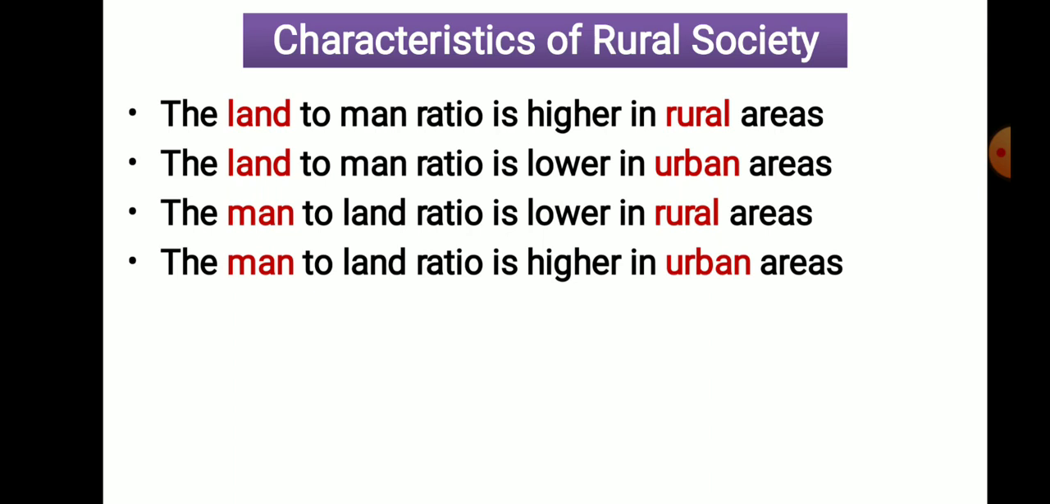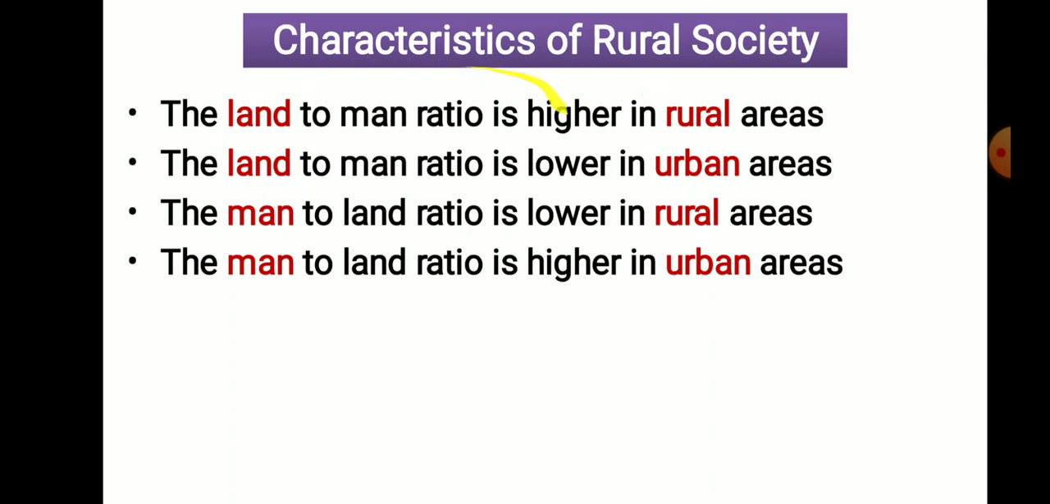Population is low in rural area, and land is high in a rural area. So land to man ratio is high in a rural area. Land to man ratio is lower in an urban area. Man to land ratio is lower in a rural area, and man to land ratio is higher in an urban area. So what is the first word asked? That is most important.